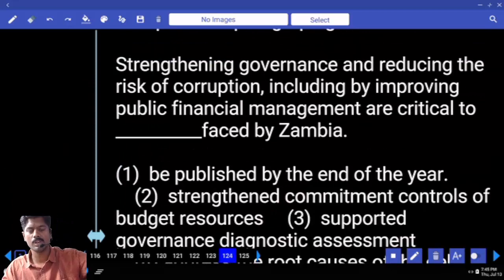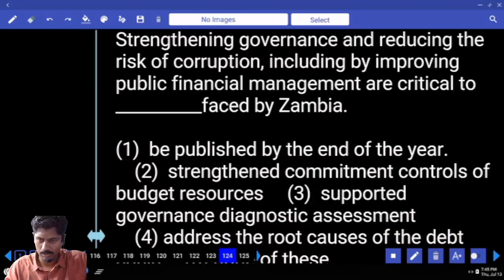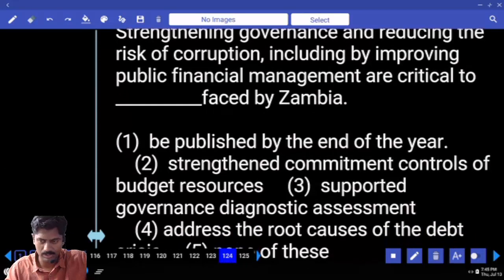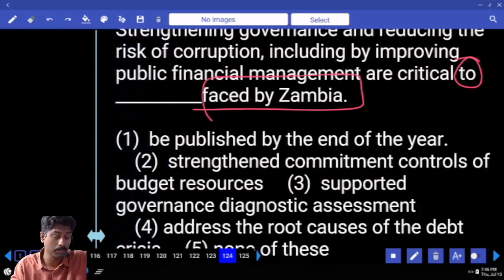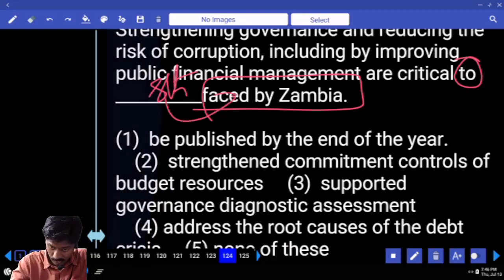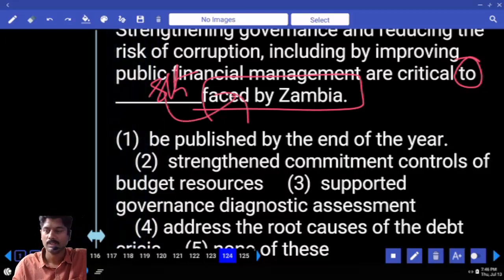Strengthening governance and reducing the risk of corruption, including by improving public financial management, are critical to dash faced by Zambia. No, Zambia is facing something here. Something faced by Zambia. So critical to be published by the end of the year faced by Zambia, no. Strengthened commitment controls of budget resources faced by Zambia, not sure.